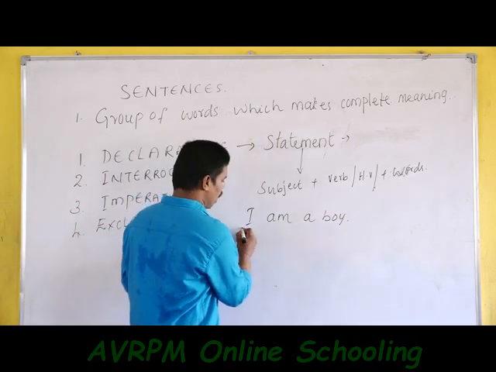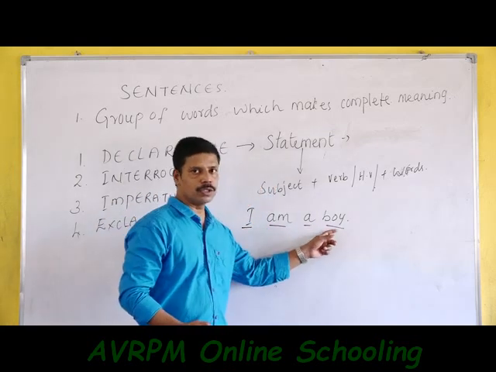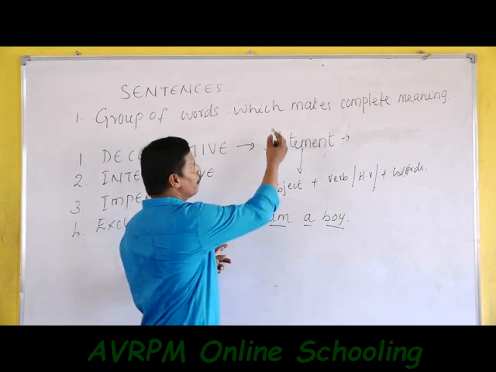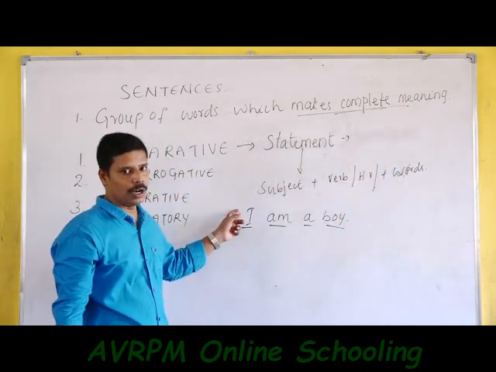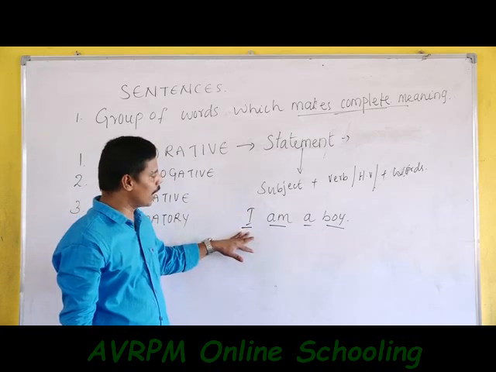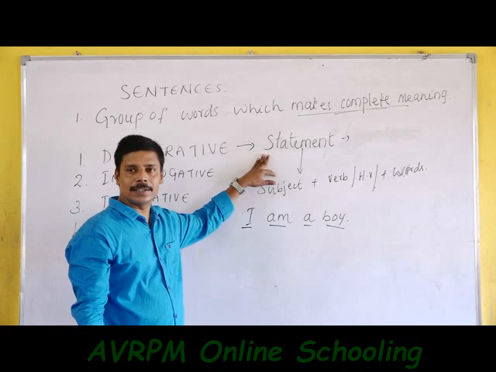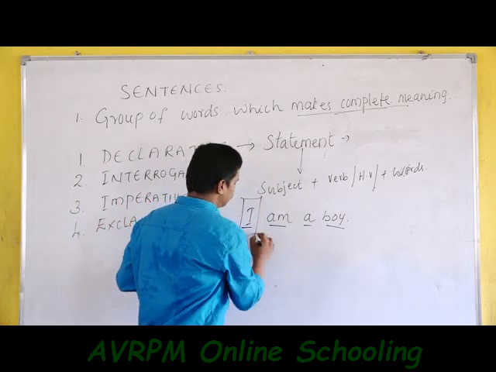We have 1, 2, 3 and 4 words. These four words together form a meaningful sentence with complete meaning. It is called a statement. We can say that every assertive or declarative sentence starts with a capital letter.